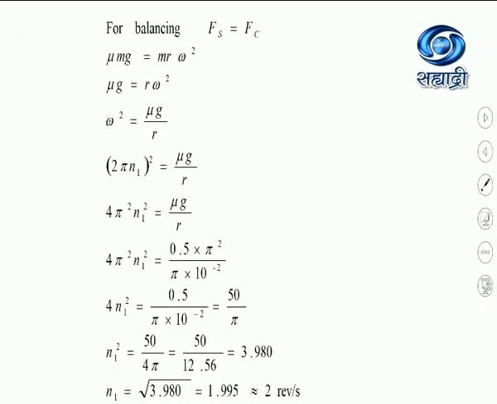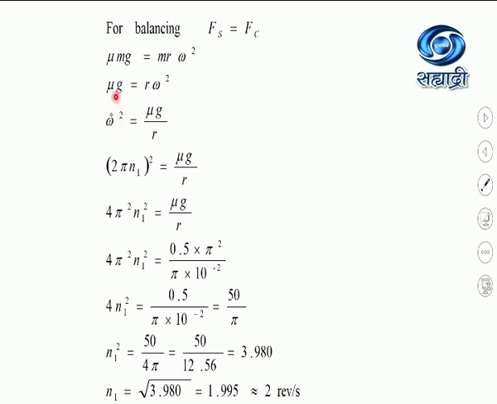Now for the balancing condition, the static friction will always be equal to the centripetal force. Force of friction is given by mu mg, and this is the centripetal force m r omega square. Then this m is getting cancelled, so mu g will be equal to r omega square, or omega square is equal to mu g divided by r.